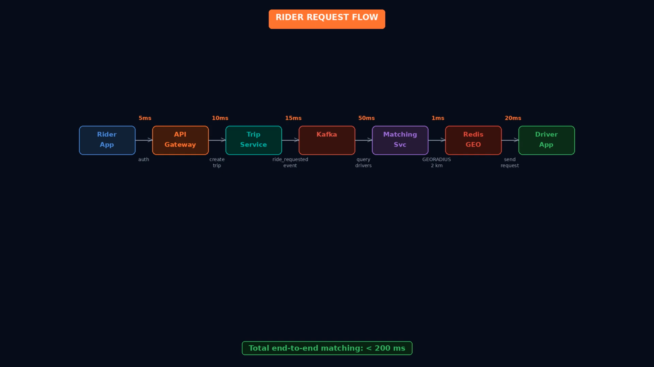The matching service is subscribed to this topic. When it receives the event, it queries the location service: give me all available drivers within 2 kilometers of this pickup location. Redis returns a ranked list of drivers by proximity. The matching service picks the closest available driver and sends them a ride request.